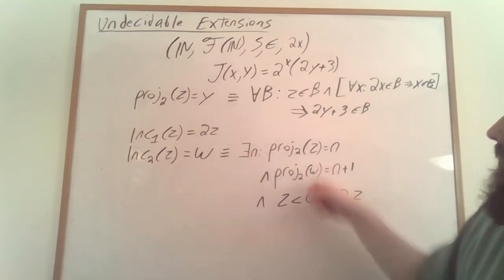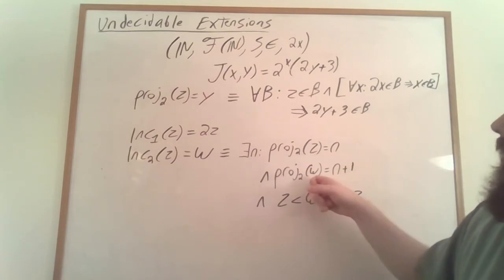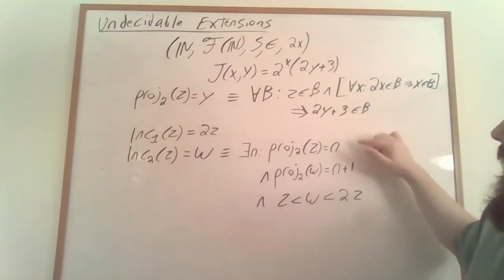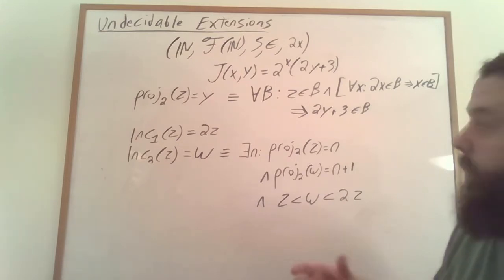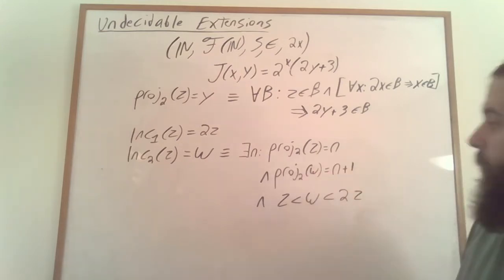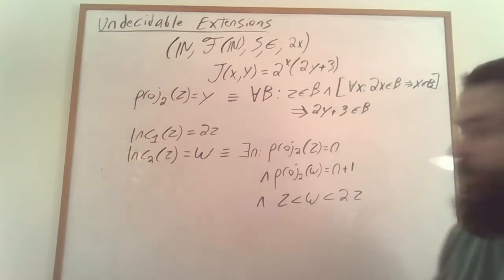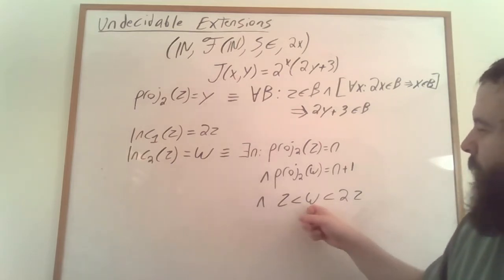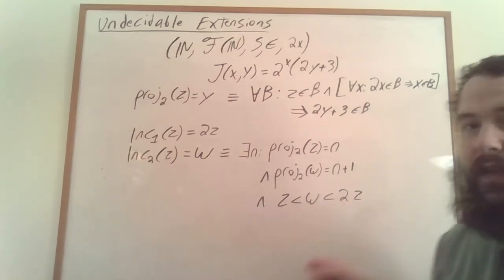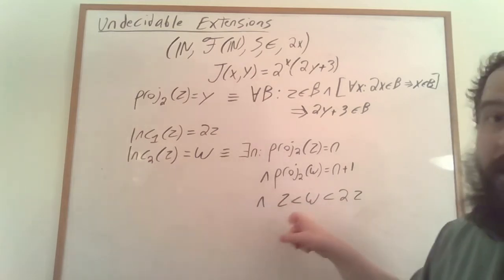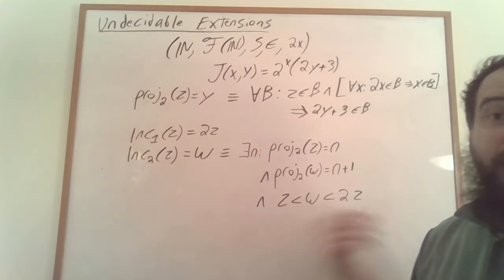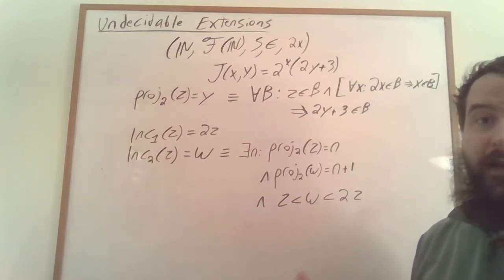So this means that their y-coordinates are going to be one more than each other, but how do we make sure that the x-coordinates are the same between z and w? Well, it turns out all we need to do is make sure that w is between z and 2z, and that suffices. And remember that we can talk about less than in the original weak second-order theory of one successor using prefix closed sets.